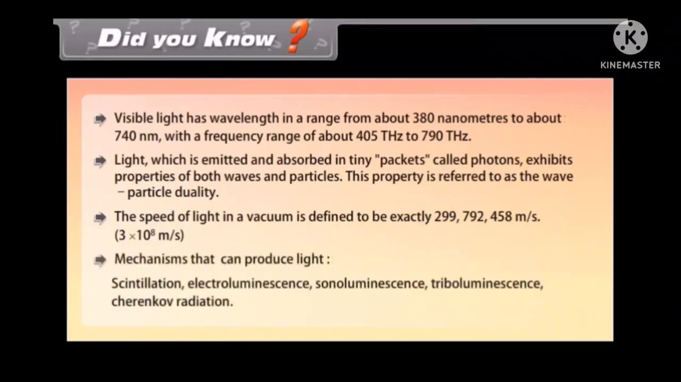Mechanisms that can produce light: scintillation, electroluminescence, sonoluminescence, triboluminescence, Cherenkov radiation.